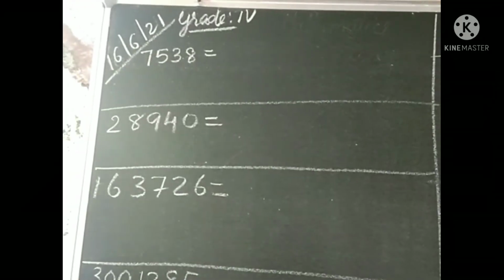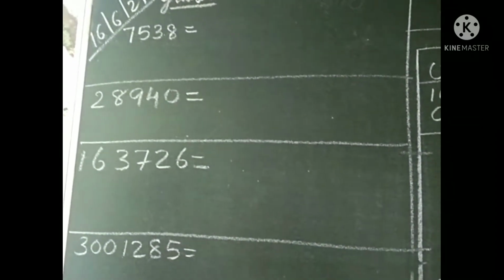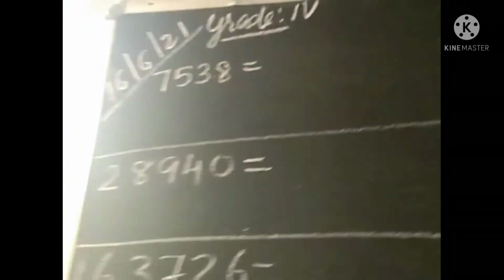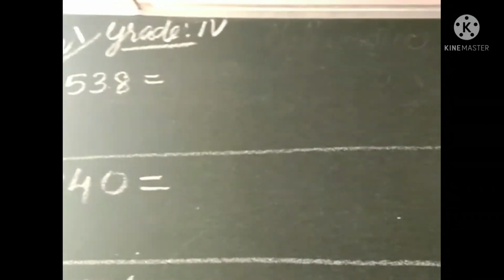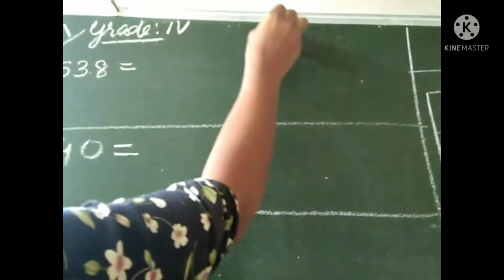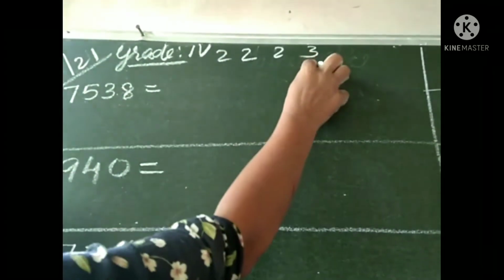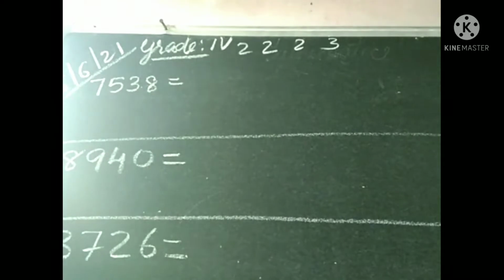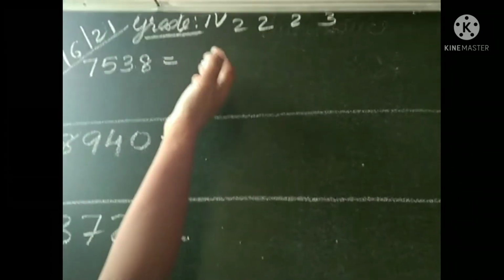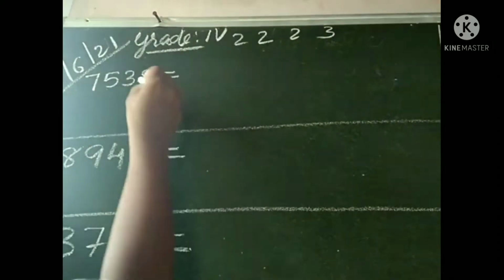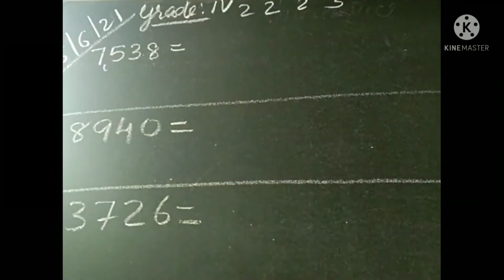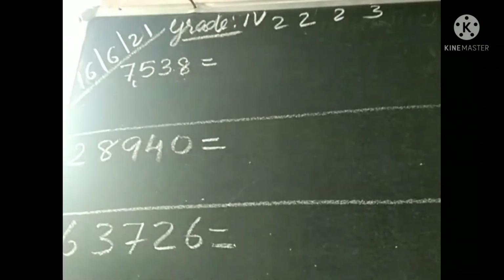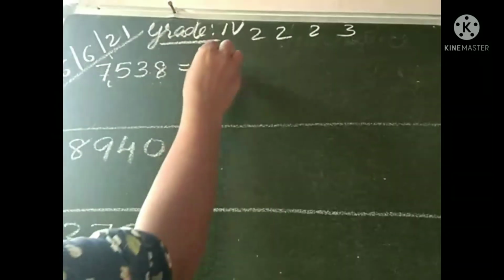Now look here, the same numbers I wrote here. Whenever we write a number, we have to put commas also, in the Indian place value chart or any other place value chart. First, arrange the numbers according to the group. We know the groups are 3, 2, 2, 2. The ones group has 3, thousand has 2 digits, lakh has 2 digits, crore has 2 digits. Therefore, we put the comma from the ones place. The first group has 3, therefore we put the comma just before 3 numbers. Therefore, we can easily understand that this is in the thousands place, and we can read this number as 7,000.